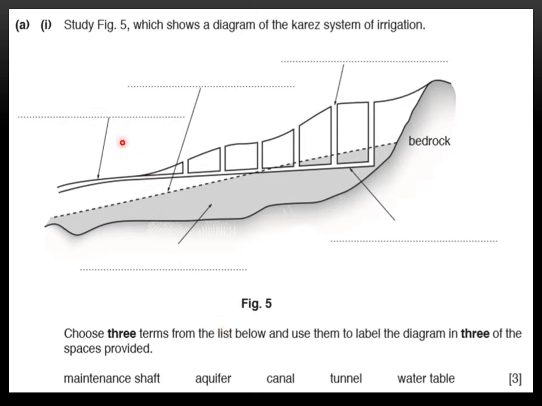Now you can see, as you have 5 spaces here, but you need to write only any 3 right ones, and you will get 3 marks for this.